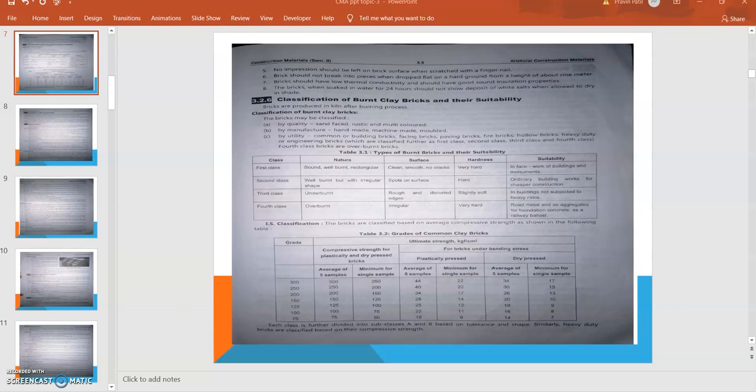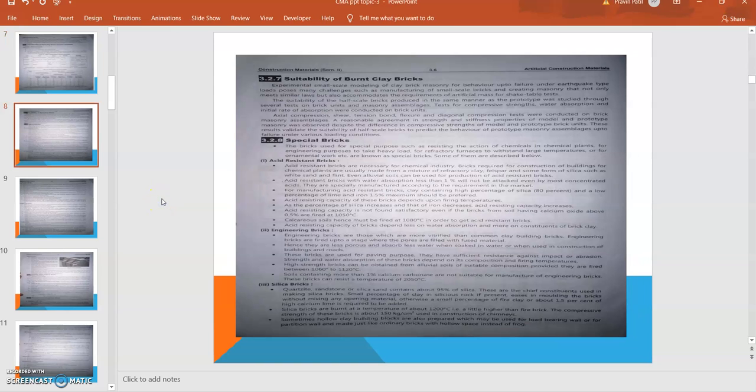The next: suitability of burnt clay bricks. As we discussed earlier, where can we use burnt clay bricks? Special bricks are used for special purposes, such as resisting the action of chemicals in chemical plants, for engineering purposes to take heavy loads, and for refractory furnaces to withstand high temperatures. So special bricks are used for special construction works like chemical factories.